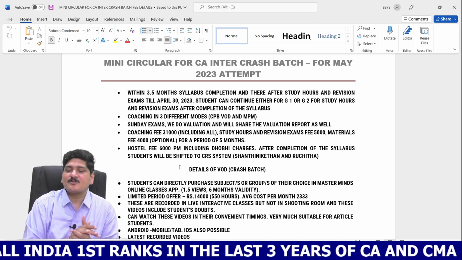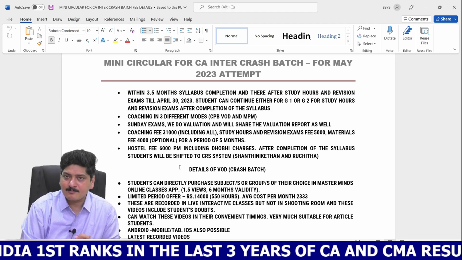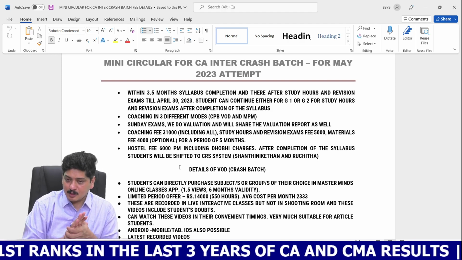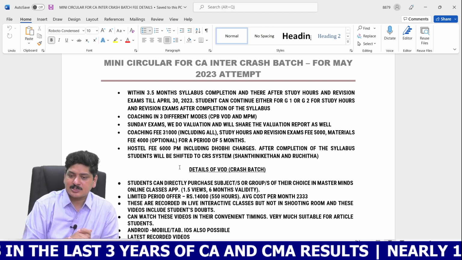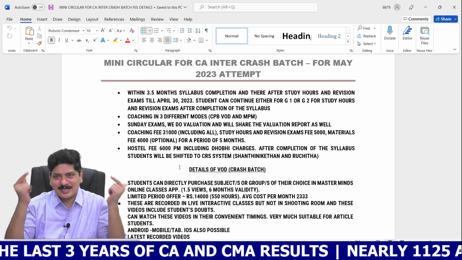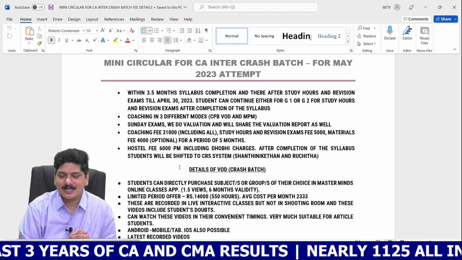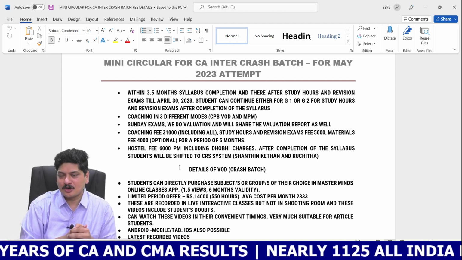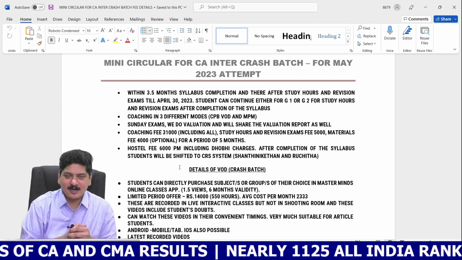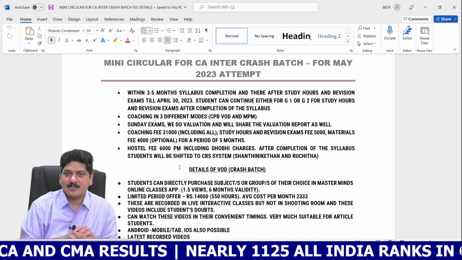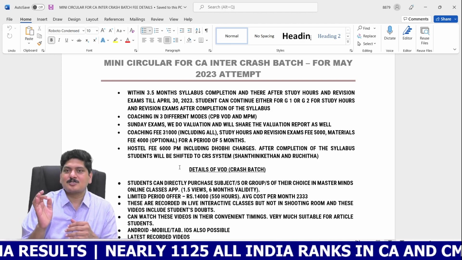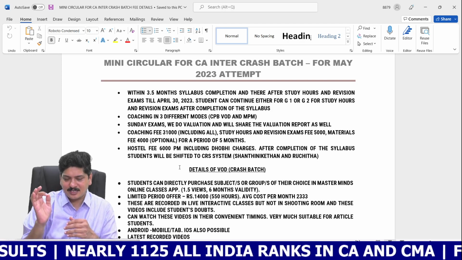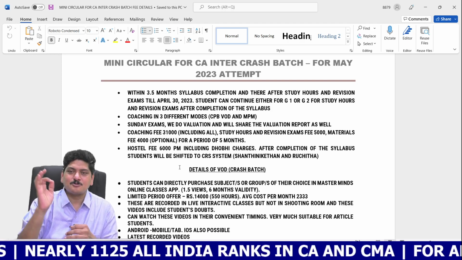And the hostel fees is the same, 6,000 rupees per month, which includes tiffin as well. And after completion of the syllabus, the hostel students will be shifted to a complete residential system, your dream destination, where you can have your studies in a very peaceful environment. Even if you're going to study for the entire night, none of our staff members are going to disturb you.